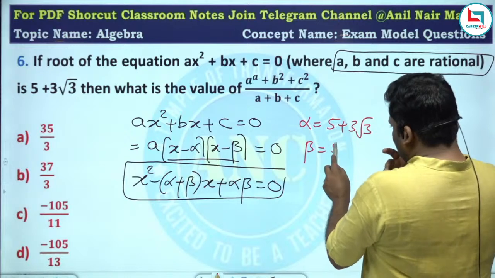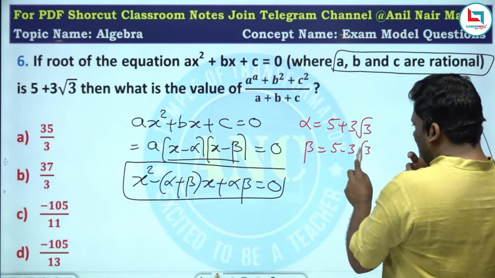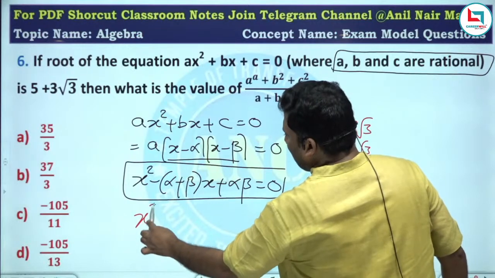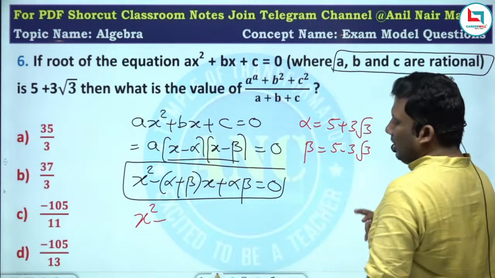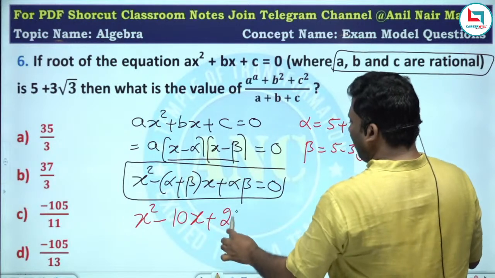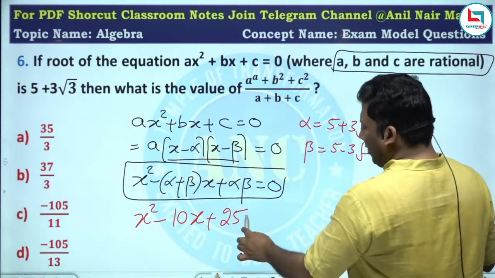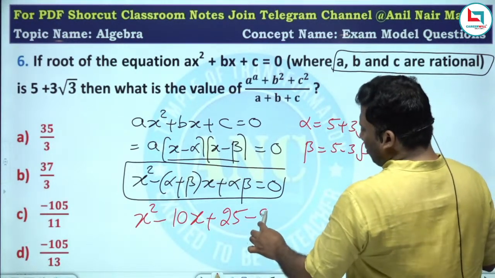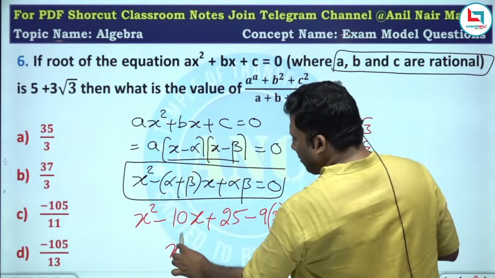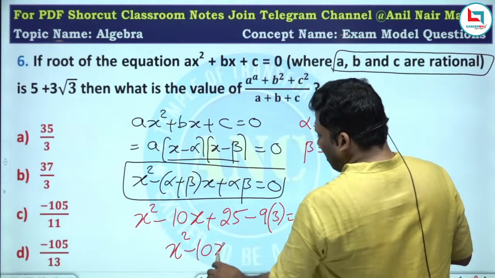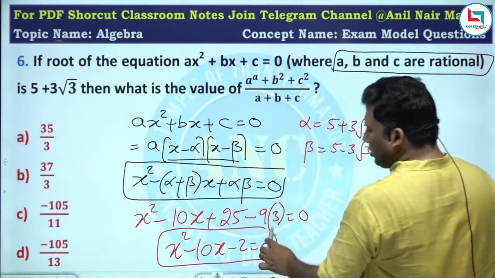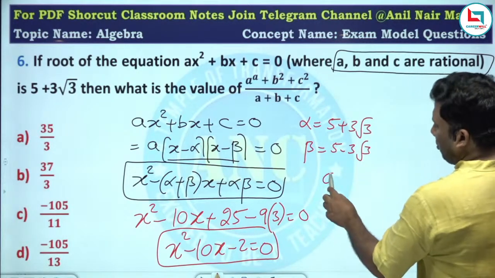Another root is 5 minus 3 root 3. So this will be x square minus 10x plus 25, (a plus b)(a minus b), minus 3 root 3, 9 into 3, equivalent to 0. So x square minus 10x minus 2 equivalent to 0.